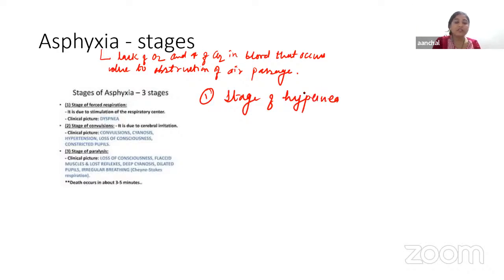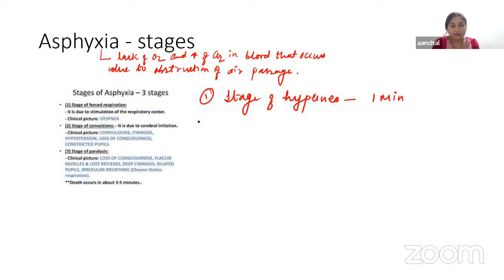This is the first stage of this condition and it extends for about 1 minute. In this stage, the breathing becomes very deep and rapid, and it is due to the powerful stimulation of respiratory centers by excess of CO2. This is followed by dyspnea and cyanosis, and here the eyes become more prominent.